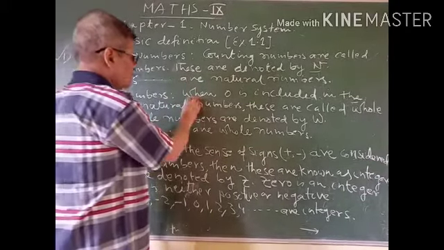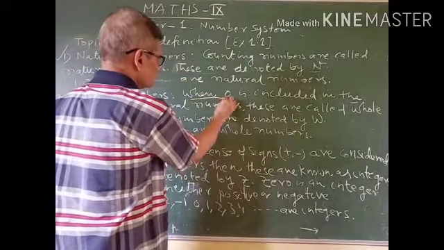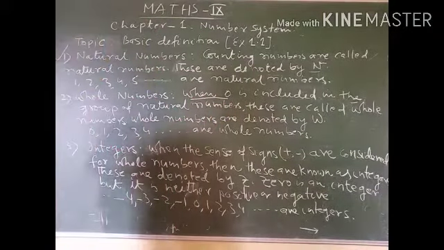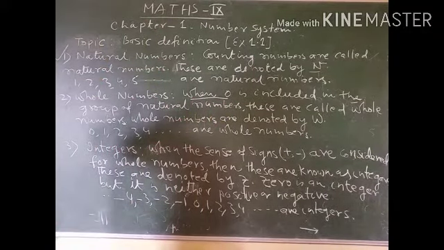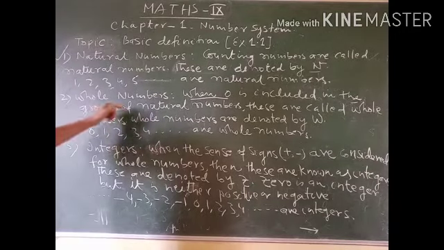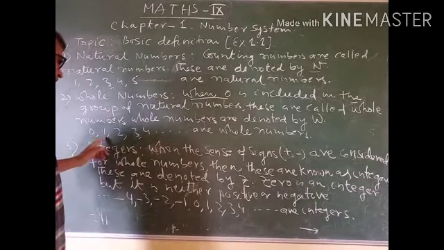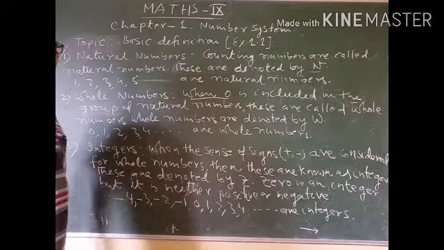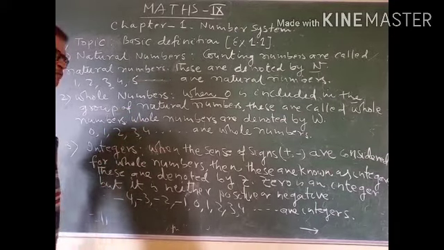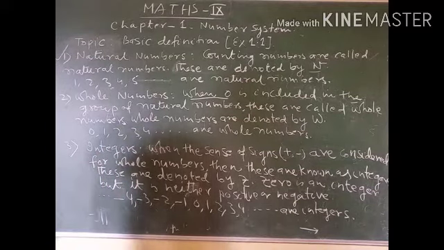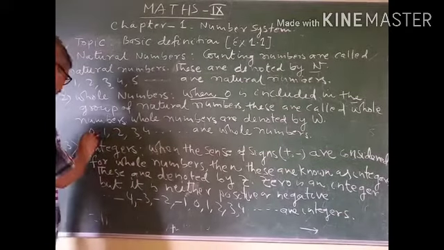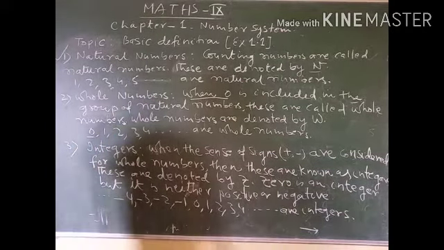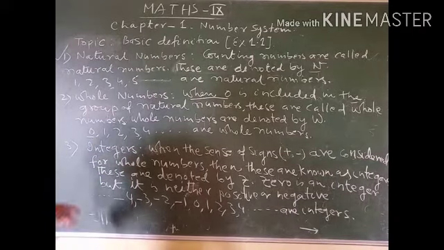So, when this 0 was included in the family of natural numbers, this group is called whole numbers: 0, 1, 2, 3, 4. These are examples of whole numbers. The lowest, the minimum whole number is 0.